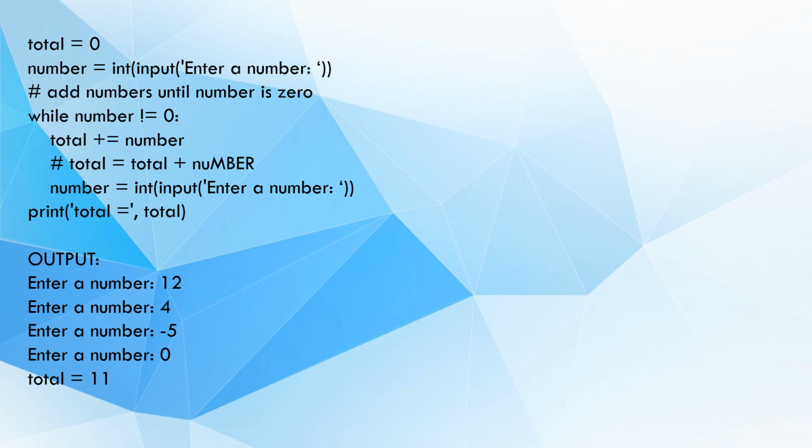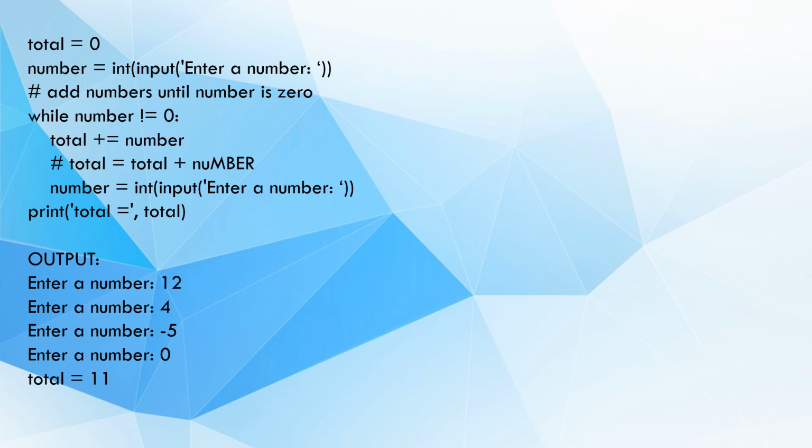The loop continues to execute as long as the new number is not equal to 0. If the user enters 0, the condition number not equal to 0 becomes false and the loop terminates. Once the loop is finished, the code prints the final sum stored in the total variable using the print function. In summary, this code allows the user to enter numbers repeatedly until they enter 0. It calculates the sum of all entered numbers and displays the final sum.